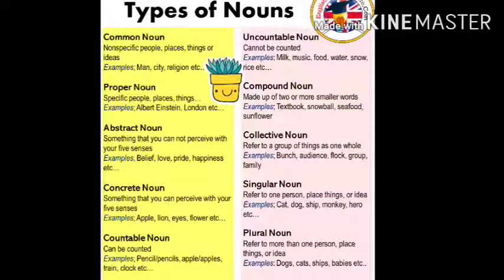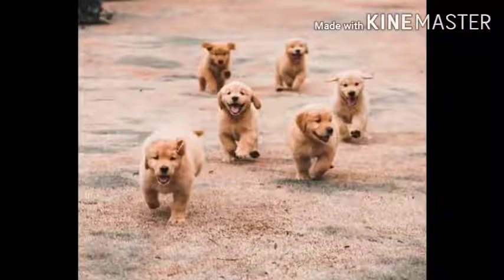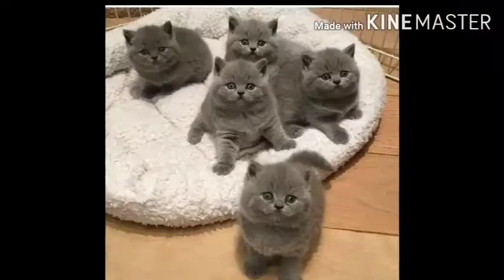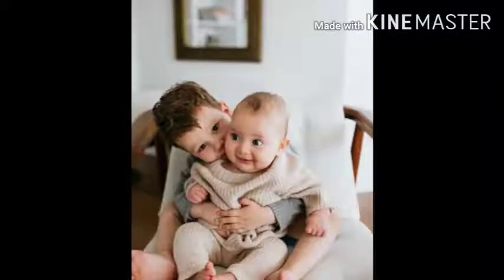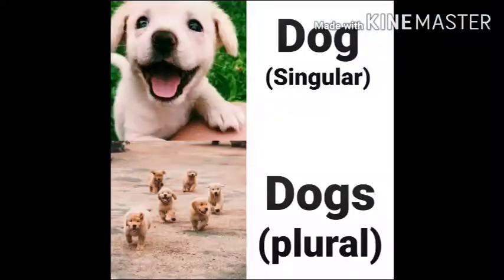Plural noun. It refers to more than one person, place, thing or idea. The noun that denotes more than one person, place, thing or idea is known as plural noun. For example, dogs, cats, sheep, babies, etc. Dog means singular, one dog. Dogs mean more than one. So it is in plural.